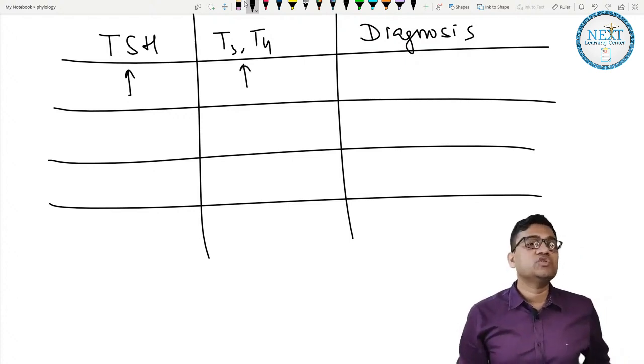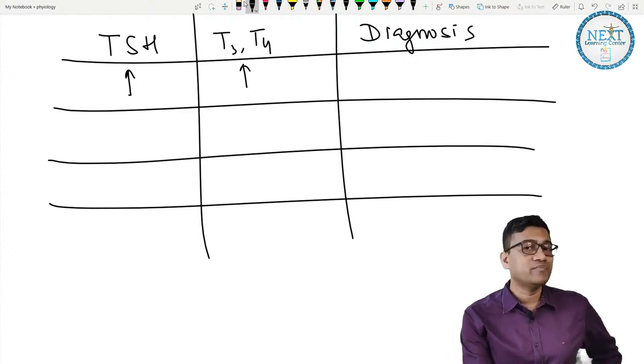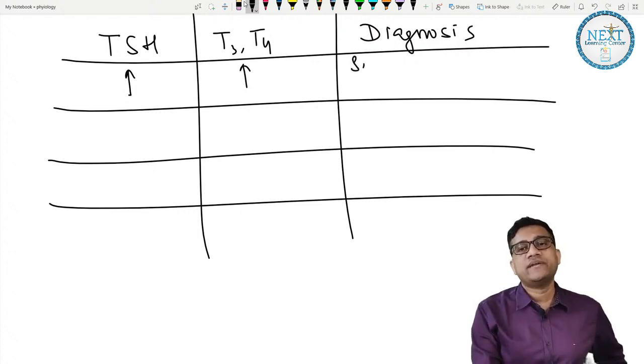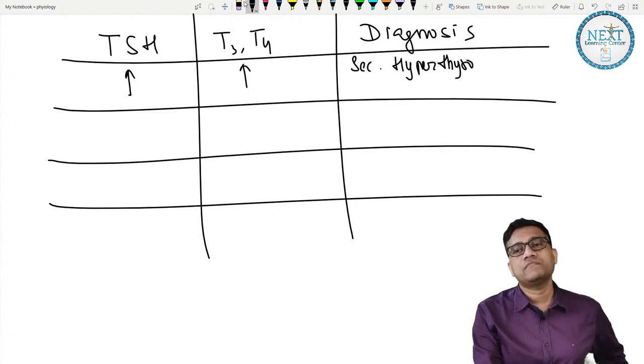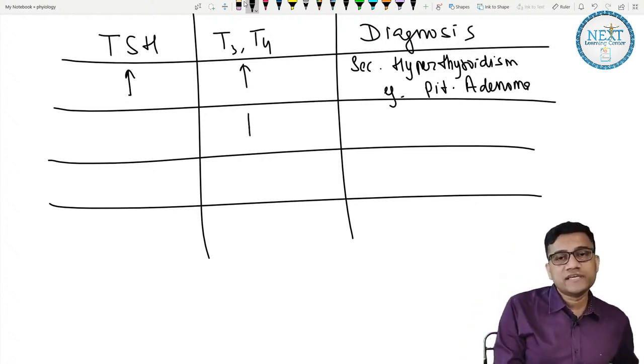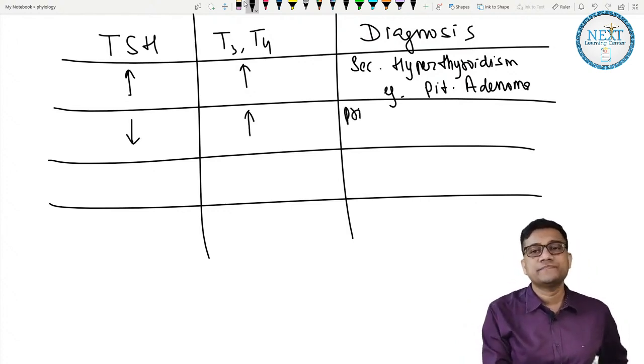So obviously it is not caused by the thyroid gland, it is caused by the pituitary. Both are rising, so it's hyperthyroidism but caused by the pituitary. So the diagnosis is secondary hyperthyroidism. Are you clear? Example, pituitary adenoma. But if there is increased T3 T4 but decreased TSH, opposite, it is primary hyperthyroidism.